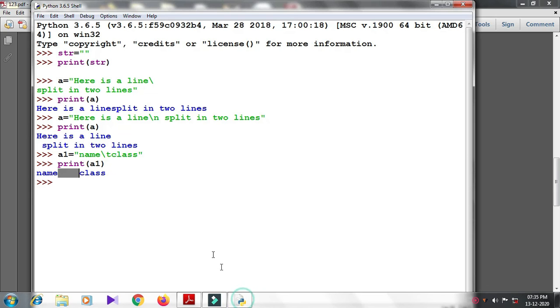For example, S equal to triple quotes, this is a multi-line string example. Print S.